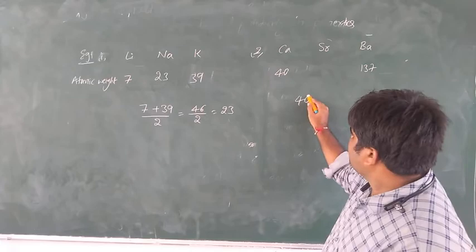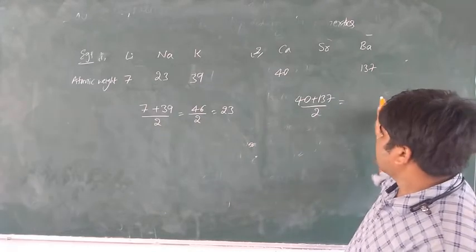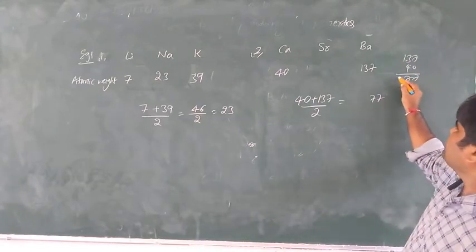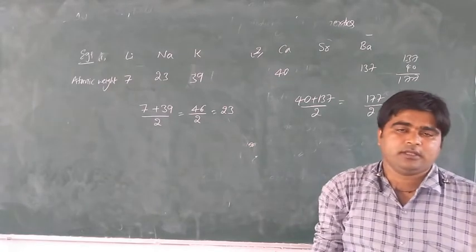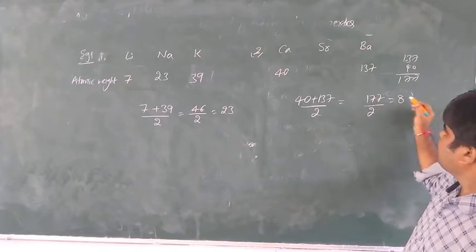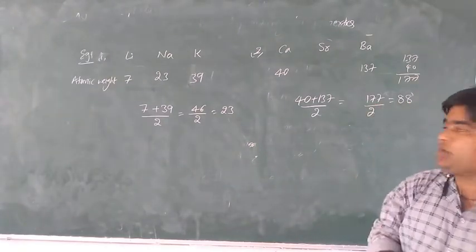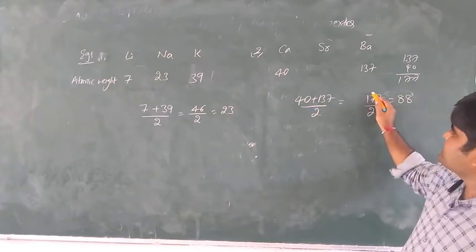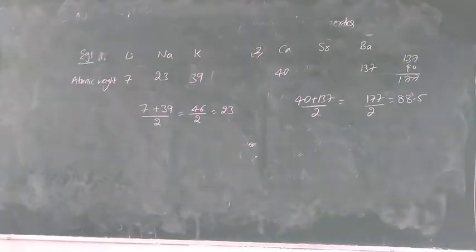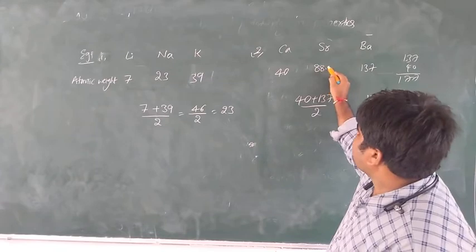So 40 plus 137 divided by 2. 40 plus 137 is 177. 177 divided by 2 is 88.5. So the atomic weight is 88.5.